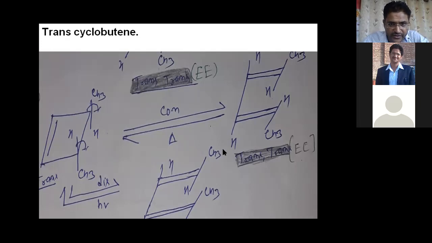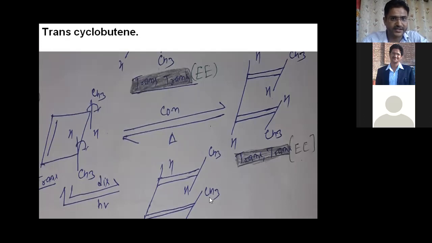After that, if you focus on this part, here is CH3, the highest priority group, above the plane, and this highest priority group, this carbon part, is on the lower side. And hydrogen, you can see, is above the plane and here. It means the two lowest priority groups are on opposite sides and the two highest priority groups are on opposite sides, so the nomenclature is E type.